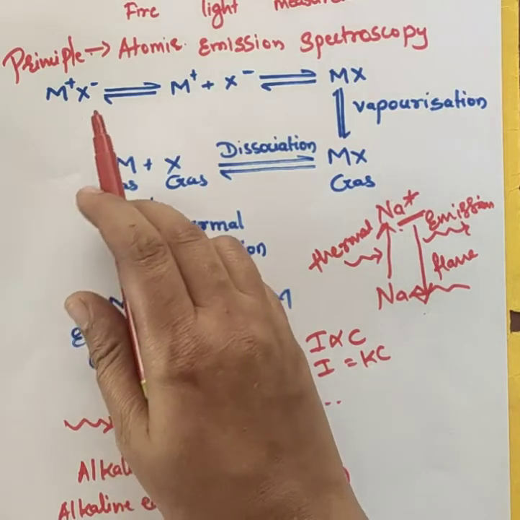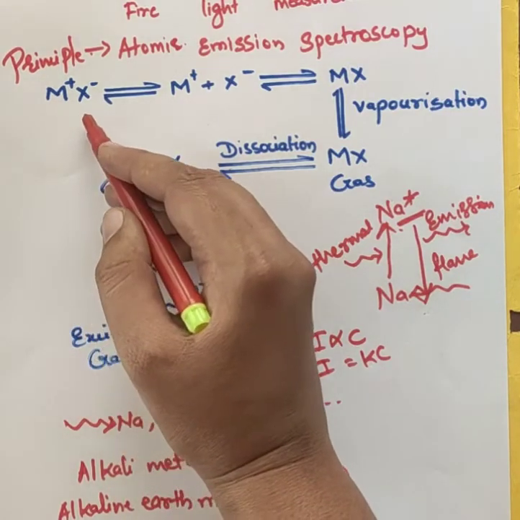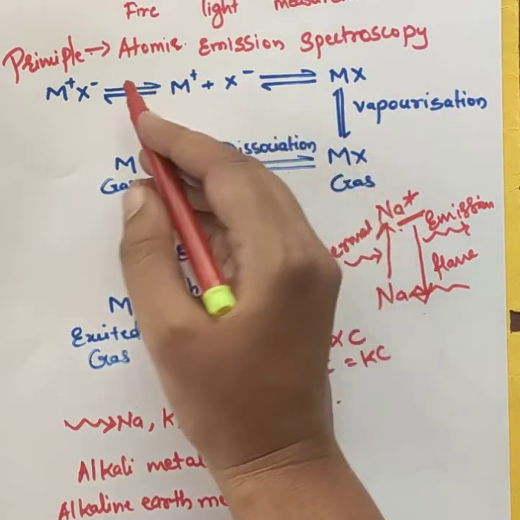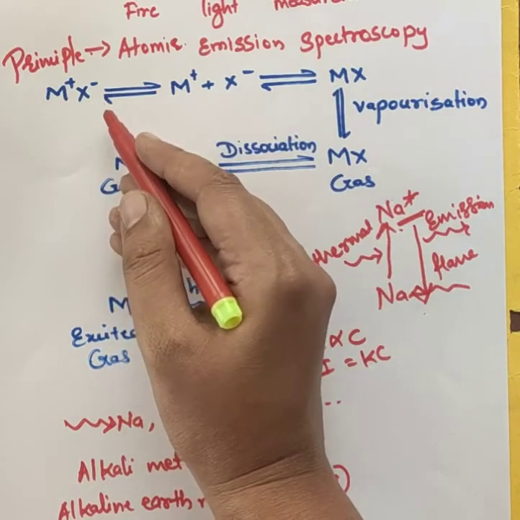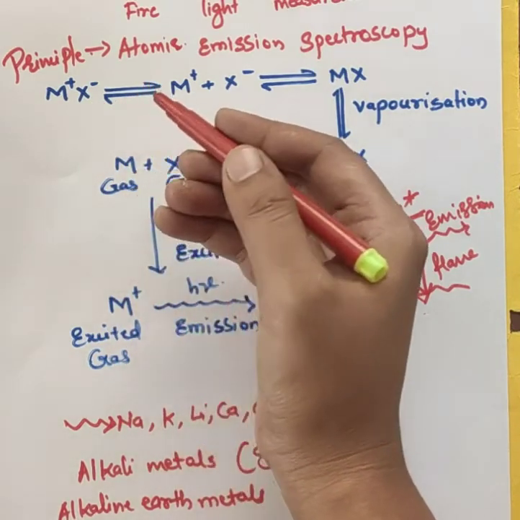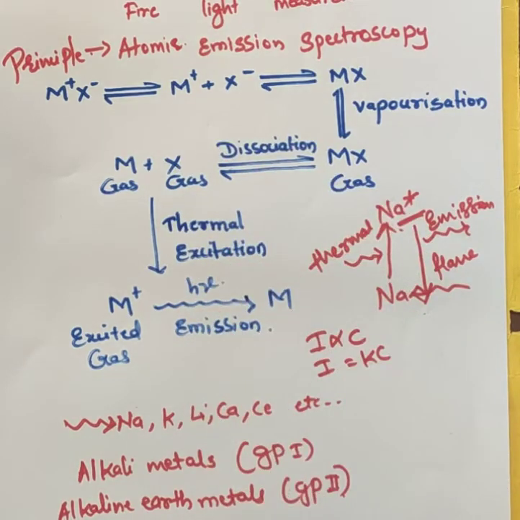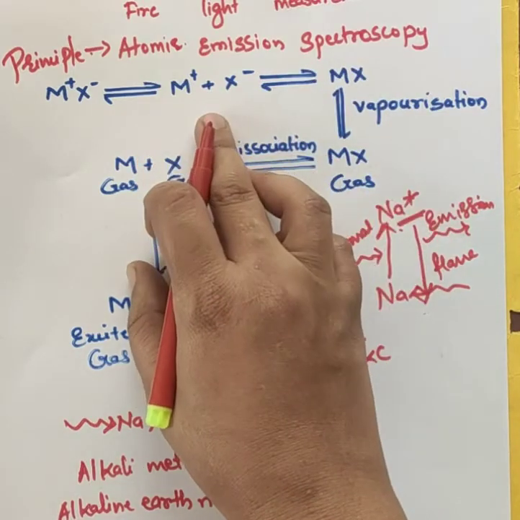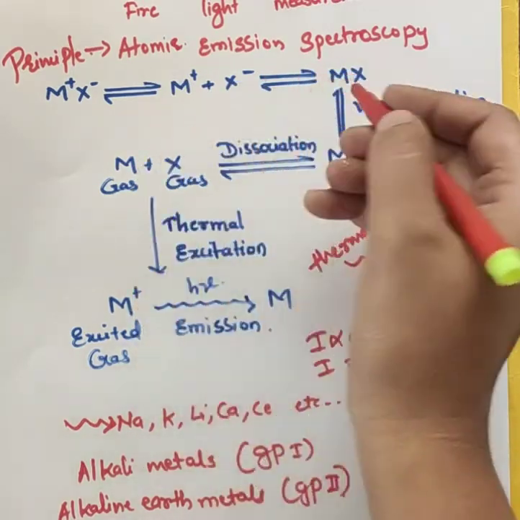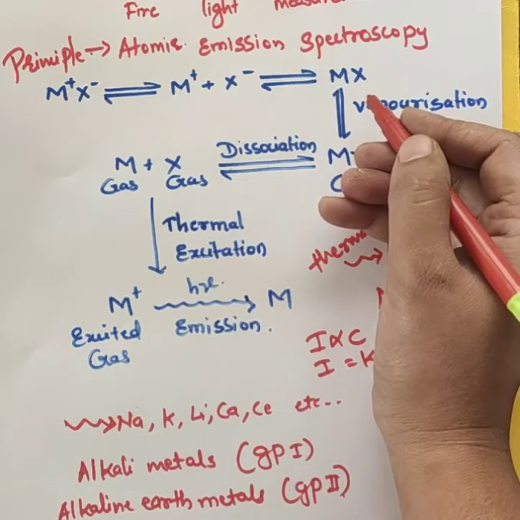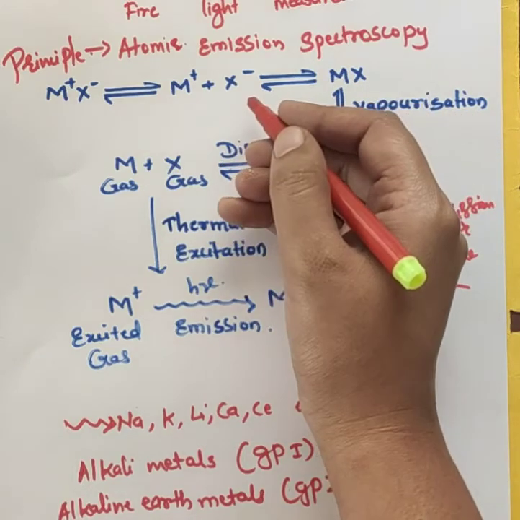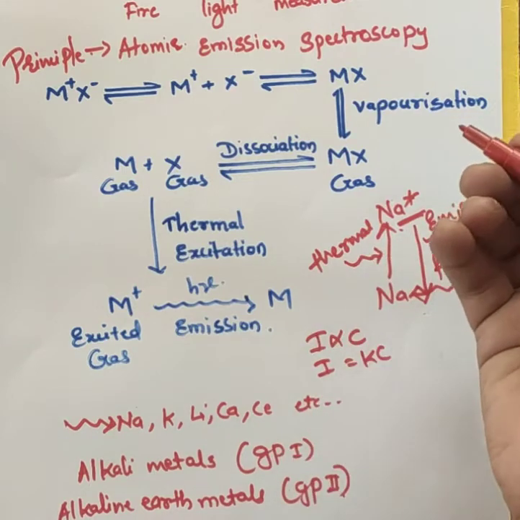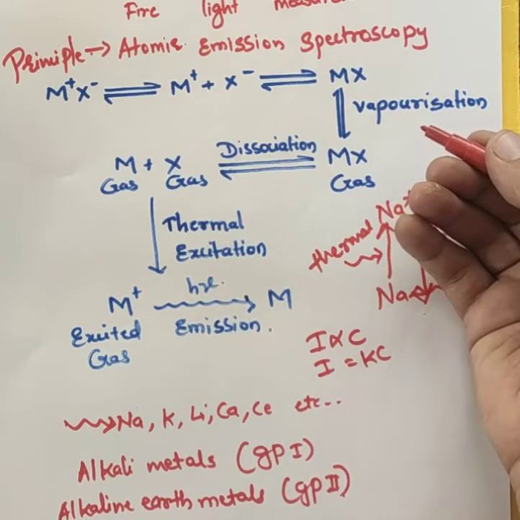Suppose the sample solution has an MX salt, like NaCl. When it is introduced into the flame, it will be converted into its atomic form. After the absorption of thermal energy, the atoms will be excited to a higher energy level.